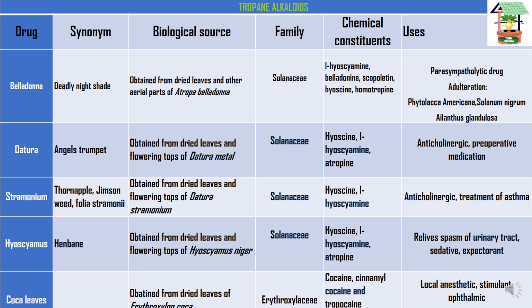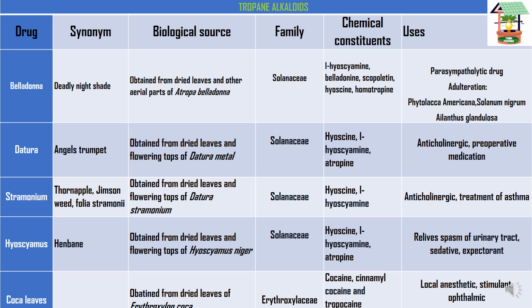Okay, and then next moving on to the datura. So the synonym is angel's trumpet. And then its biological source is that it is obtained from dried leaves and flowering tops of Datura metel. So its family is Solanaceae, and its chemical constituents are hyoscine, hyoscyamine, and atropine. So its uses are as an anticholinergic and pre-operative medication. Anticholinergic means it acts opposite to the cholinergic system.